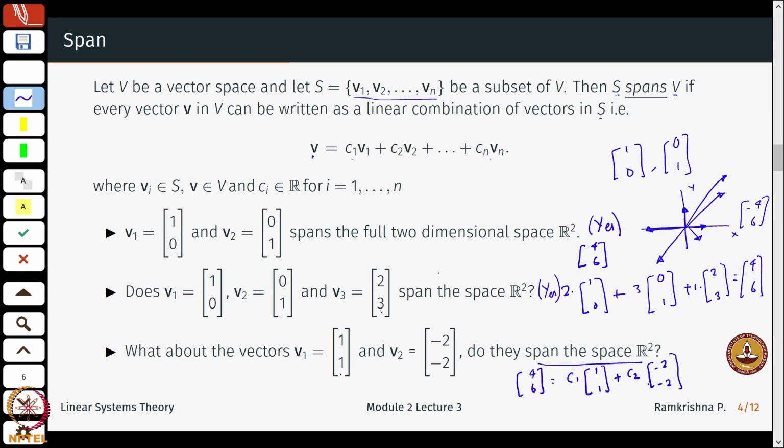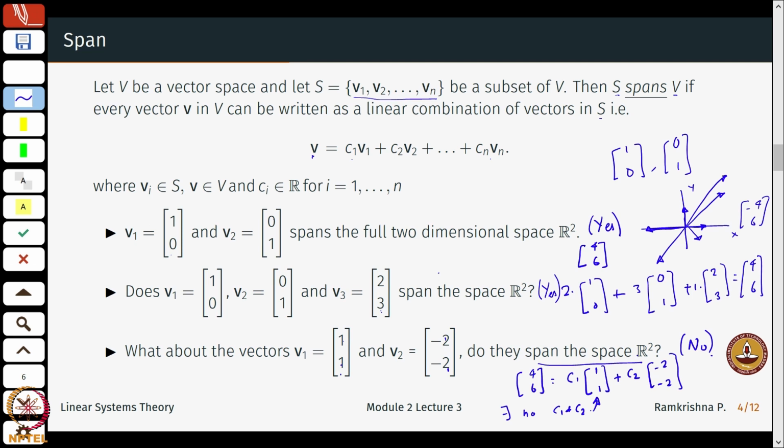You can just solve some simultaneous equations here and find that there exists no C1 and C2 such that the above expression holds. So, do the vectors (1, 1) and (-2, -2) span the space R2? The answer is no.